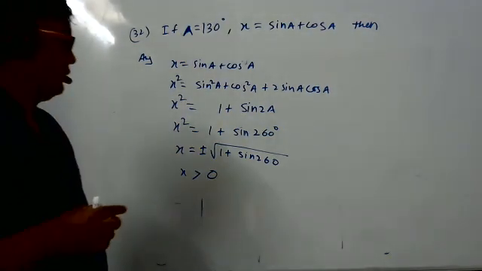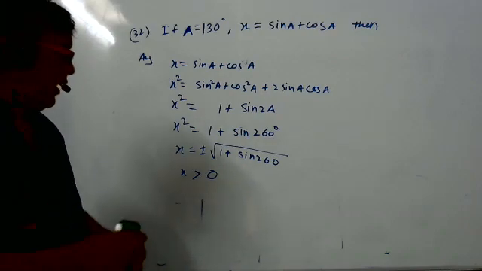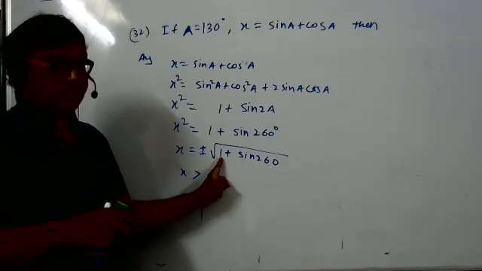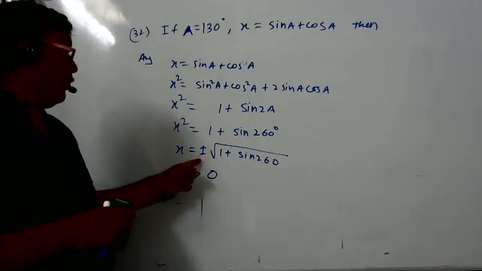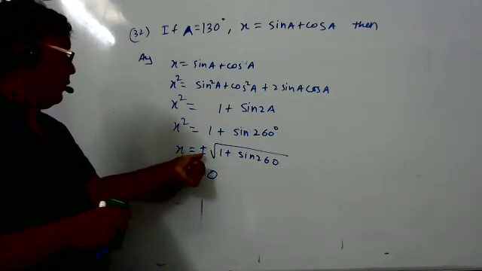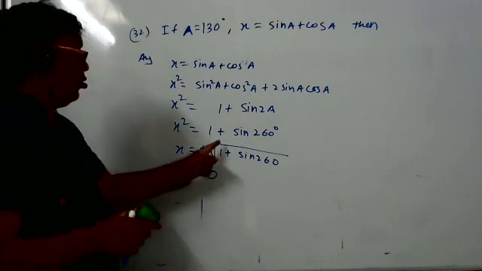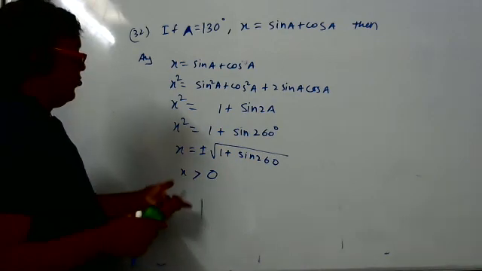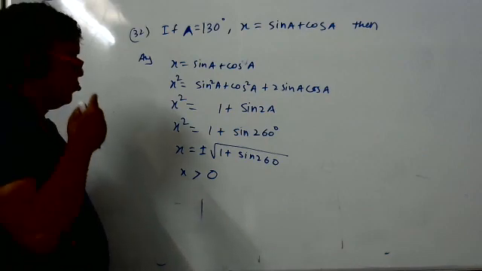Is this wrong? It's correct, but how did you get it? Sin 260 will be less than 1 only. Sir, but you wrote plus or minus at the start. Plus minus I wrote, but at the end we have to take plus only. Not understanding. See, in the solutions they've given an easier method. This is the tough method. I didn't understand how you got x is greater than 0 at the end.